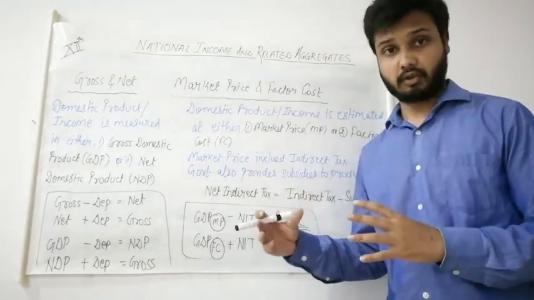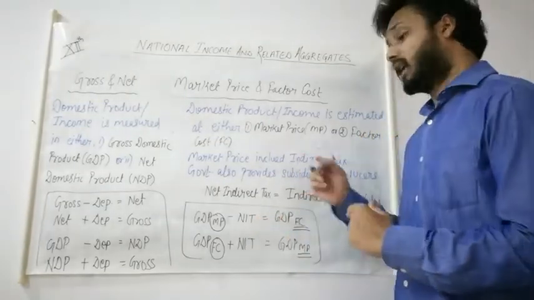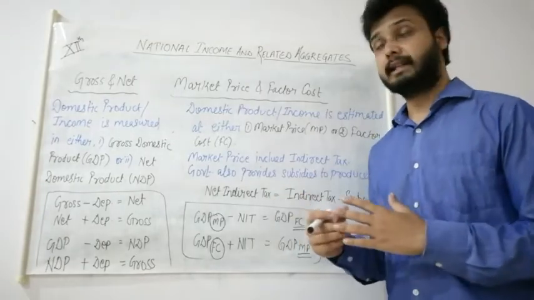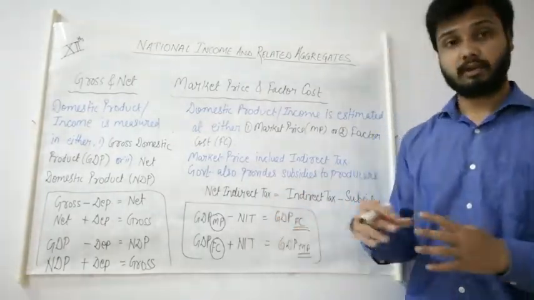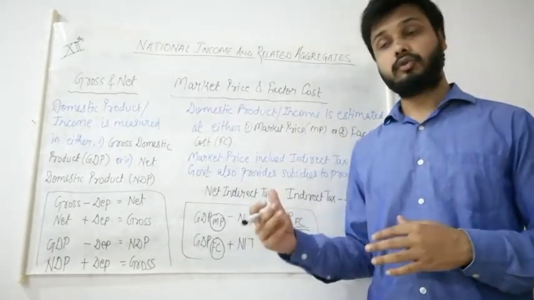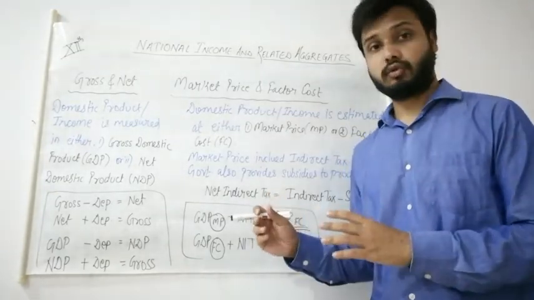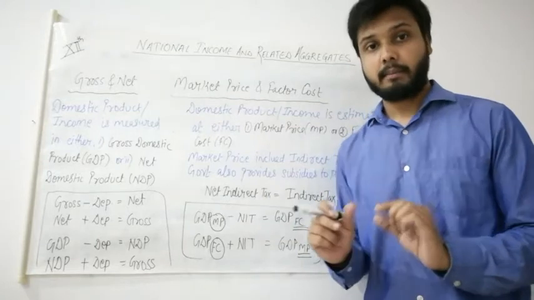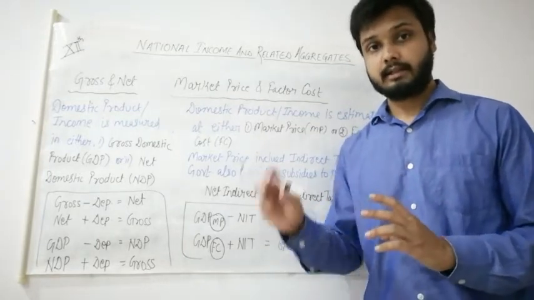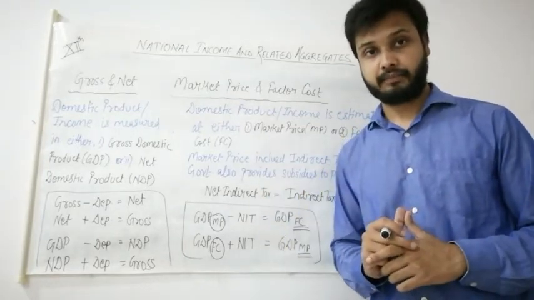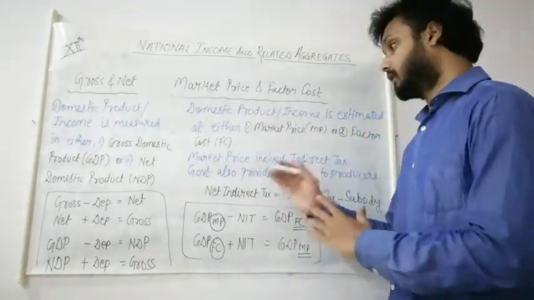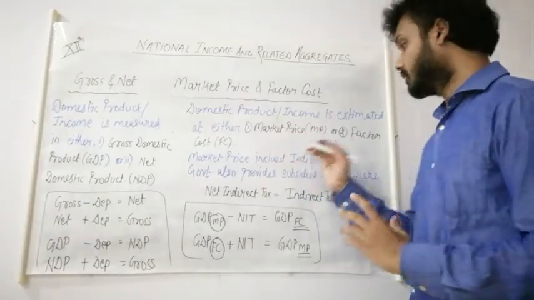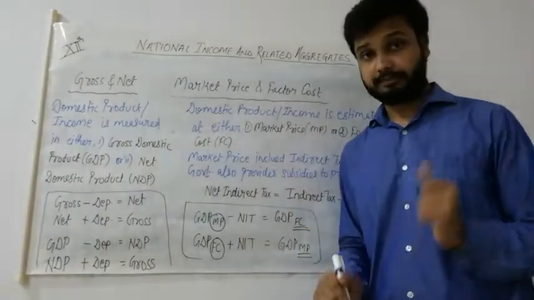Market price includes the taxes. It means that whenever goods are produced and brought to the market, they are not sold at the actual factor cost, but the government imposes some indirect taxes on them, and that becomes the market price of the good. So it will be calculated either in market price or factor cost.